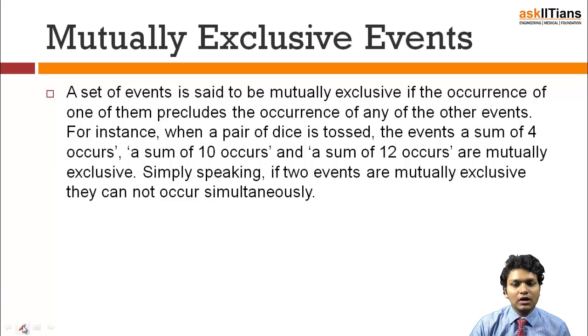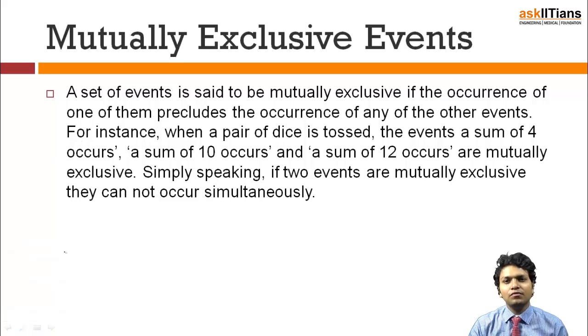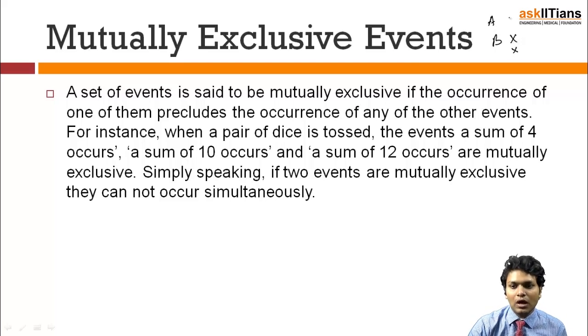Mutually exclusive events are a set of events which are called mutually exclusive if the occurrence of one in any case precludes the occurrence of the other event. Or I can say that suppose event A is happening and event B is happening. If A is happening, B is never going to happen, and if B is happening, A is never going to happen. So this is the basic definition of mutually exclusive events.